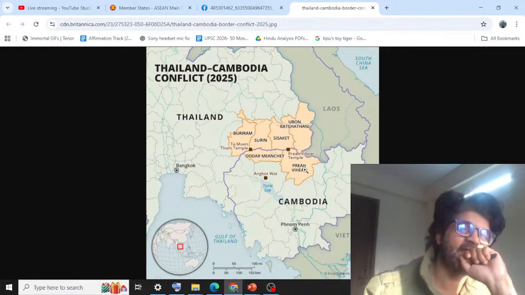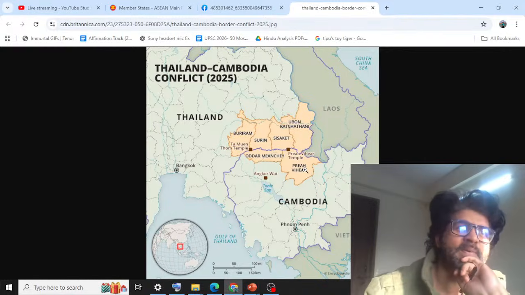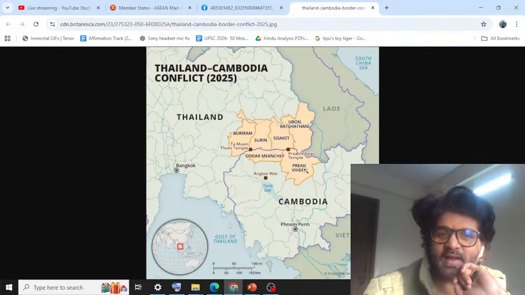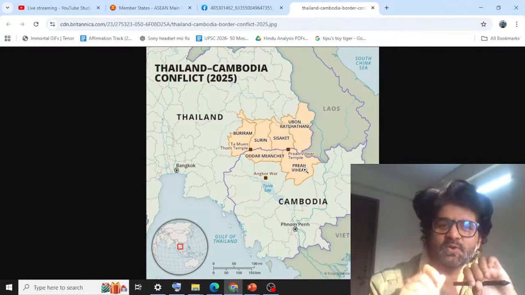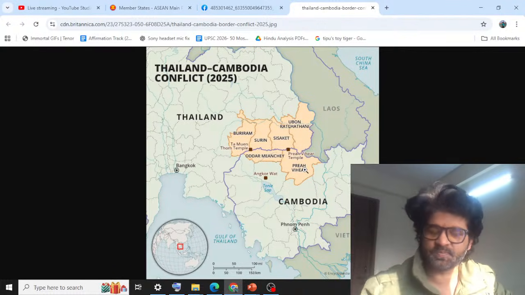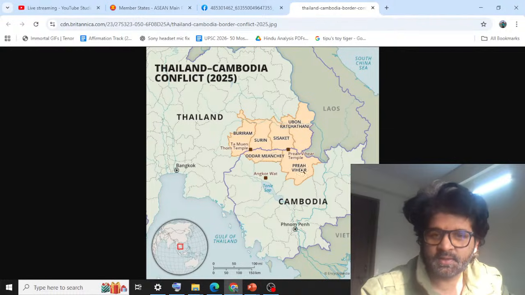When I read this article, I was like, oh my god, what Godi media will publish now? Maybe they'll be like, oh my god, Thailand, Cambodia fighting over Hindu temple built in 11th century AD. They just want to use religion anywhere and everywhere. Oh my god, such shameless stuff.